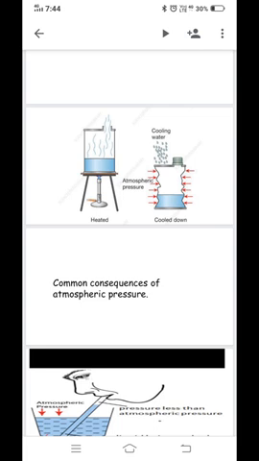Now, the air pressure outside the can exceeds the vapor pressure inside the closed can. Consequently, the excess atmospheric pressure outside the can causes it to collapse inwards. So what is the conclusion of this experiment? This demonstrates that the atmosphere outside the can exerts a pressure which is known as atmospheric pressure. So this is a clear demonstration of atmospheric pressure.